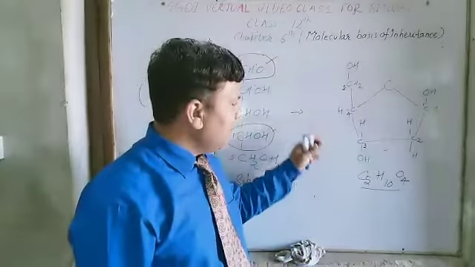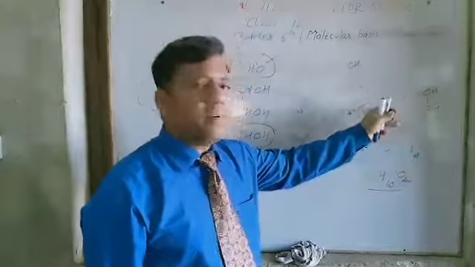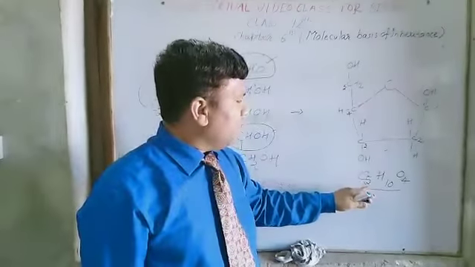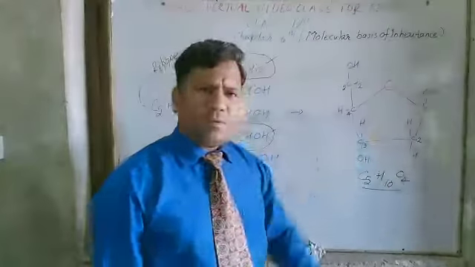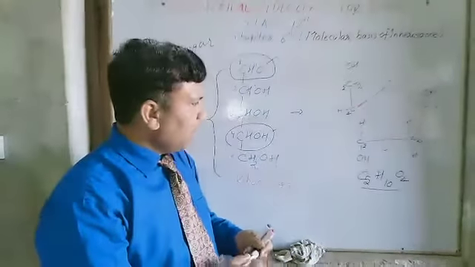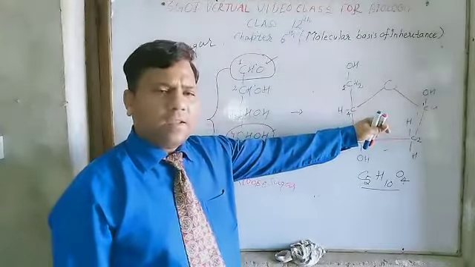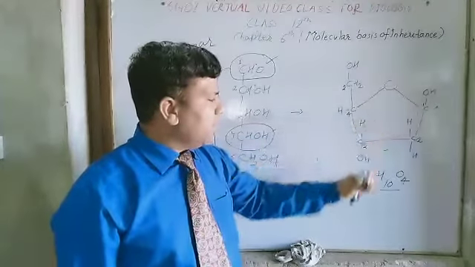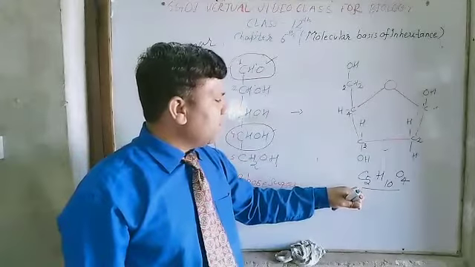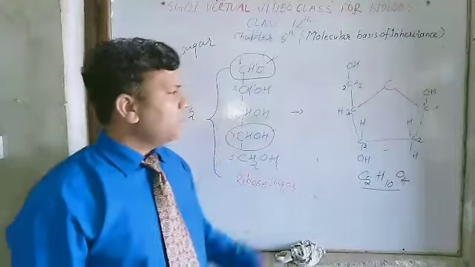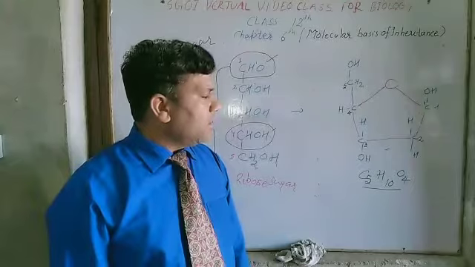C5H10O4. Listen again. One oxygen atom is removed from the C2 carbon of the ribose sugar, it becomes deoxyribose sugar. This is now deoxyribose sugar which is found in DNA. In RNA, ribose sugar is found which has general formula C5H10O5. And the general formula of deoxyribose sugar is C5H10O4. With the removal of one oxygen atom from the second carbon of the ribose sugar, what happened?